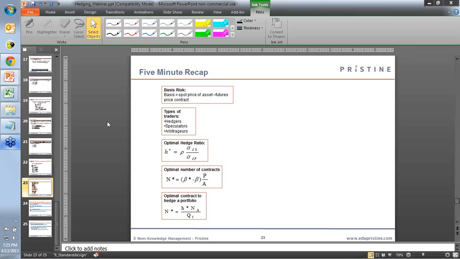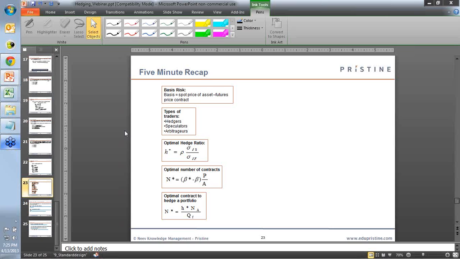Okay, so I guess we have covered the whole topic. So we'll just look at the few basic formulas that you need to remember. So these together basically constitute all that you need to remember from this topic, along with a basic understanding of the mechanism of hedging to do well in FRM.